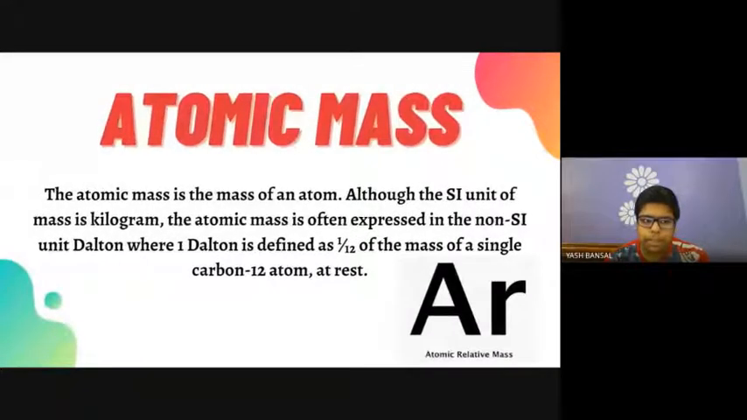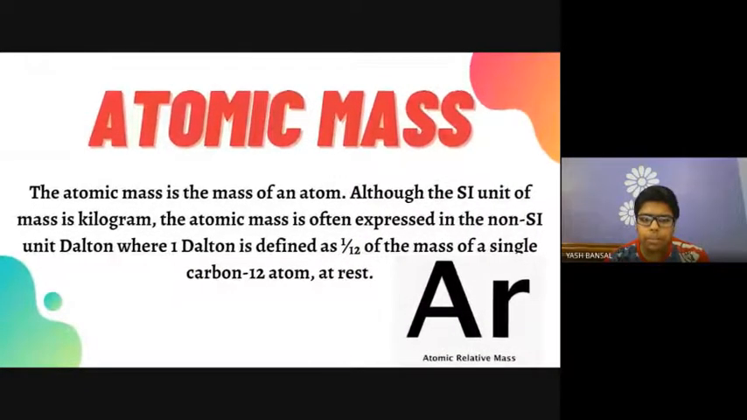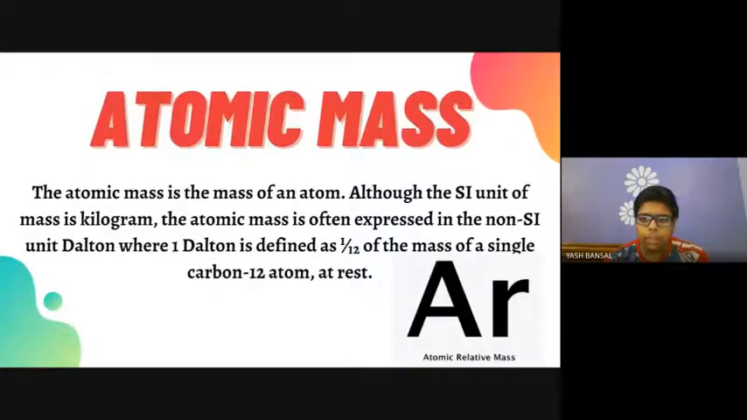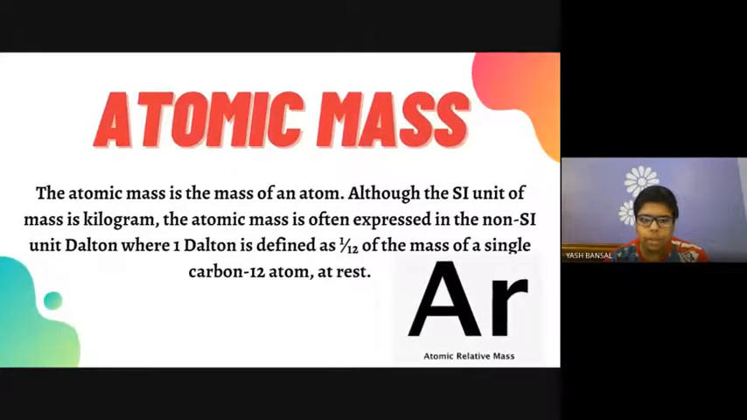Atomic mass. The atomic mass is the mass of an atom. Although the SI unit of mass is kilogram, the atomic mass is often expressed in a non-SI unit, dalton, where 1 dalton is defined as 1/12 of the mass of a single carbon-12 atom at rest. Its symbol is capital A and small r.